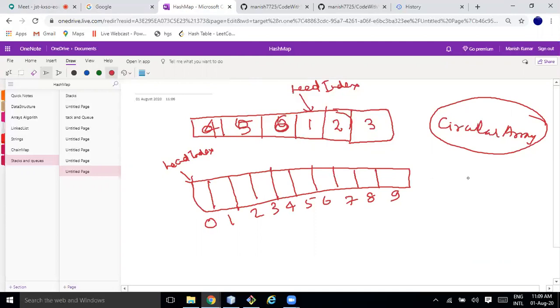So let's say 0 modulus 10 plus 1. What is the value? 1. I would say modulus, not divided by. 1 modulus 10 plus 1, what is the value? 2.